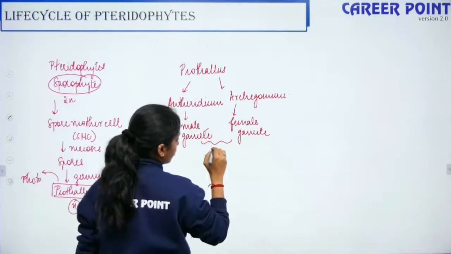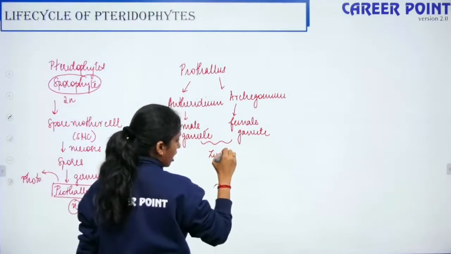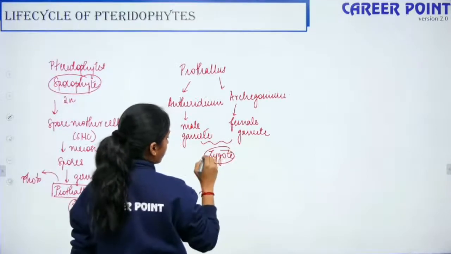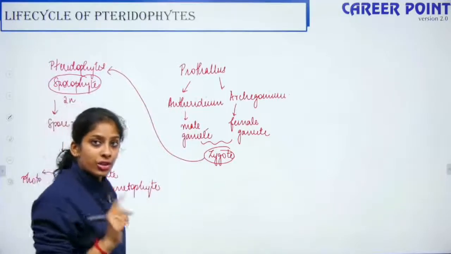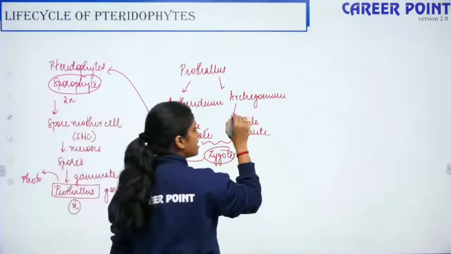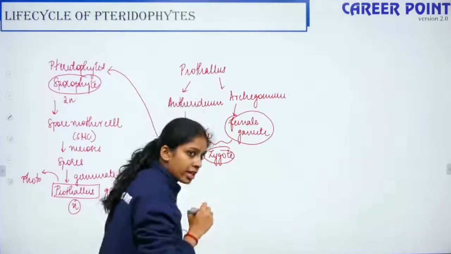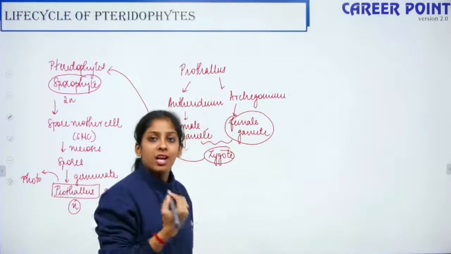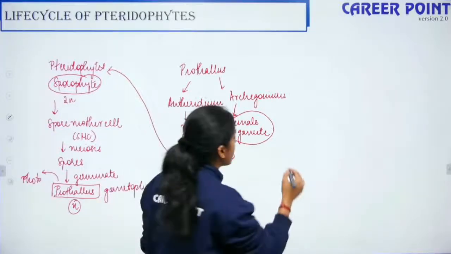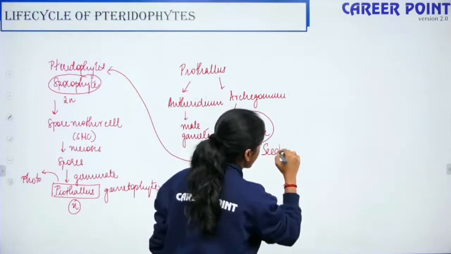These fuse to form the zygote. Now the zygote will develop into the pteridophyte. Here the fertilization happens inside the female gamete. This female gamete will only bear seeds. The seeds can be dispersed, and that is the basis of your seed habit.